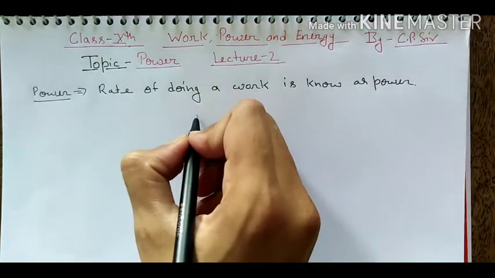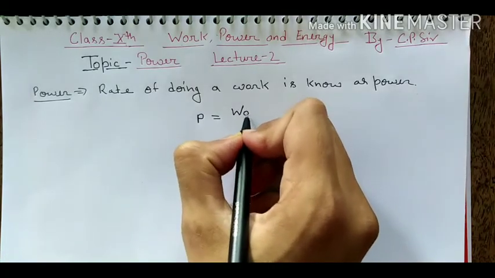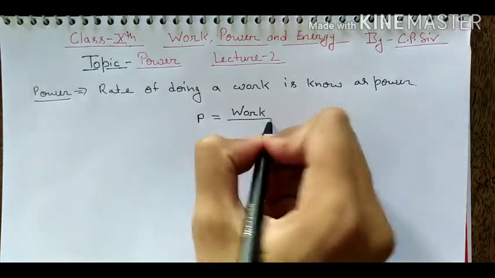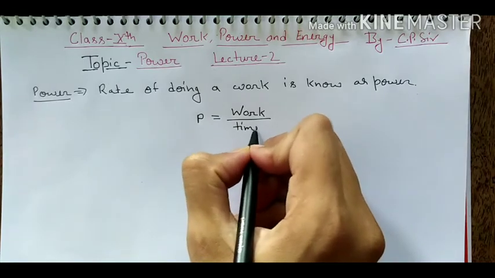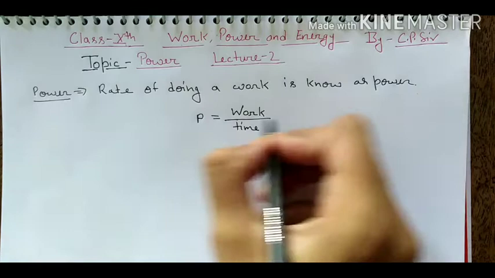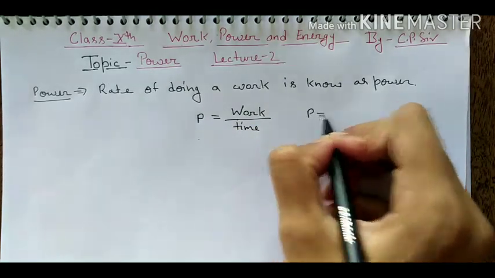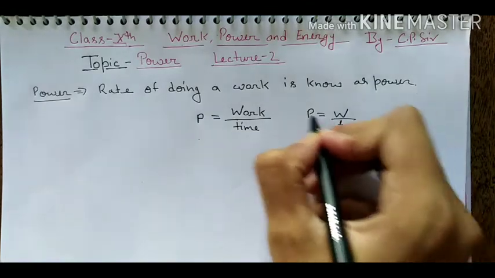It is denoted by P, and P is equal to the rate of doing work, meaning work upon time. That is, the total amount of work done in 1 second. So in the form of a symbol we can also write P is equal to W by t.